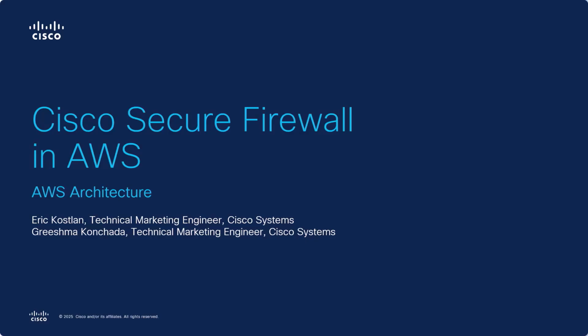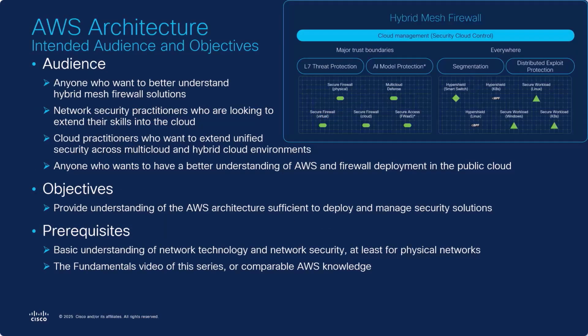Welcome to the AWS Architecture video in the Cisco Secure Firewall in AWS video series. Hybrid Mesh Firewall is a new market category that focuses on unifying physical, virtual cloud, and agent-based enforcement to simplify security operations. This video is intended for anyone who wants to better understand Hybrid Mesh Firewall solutions.